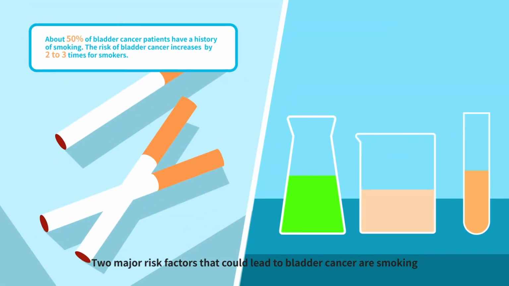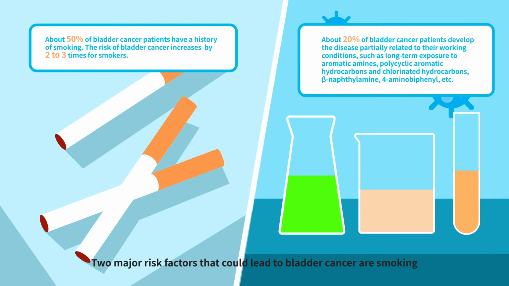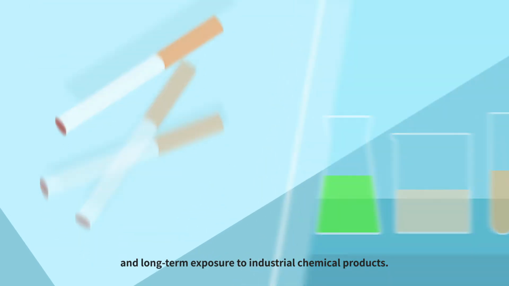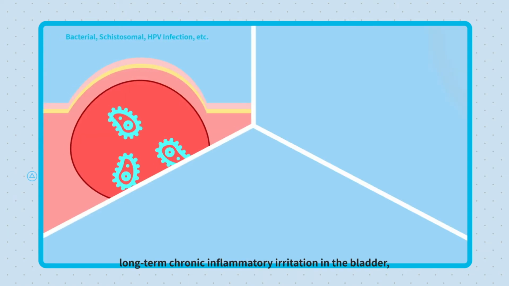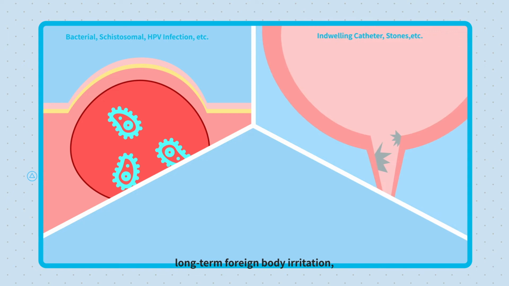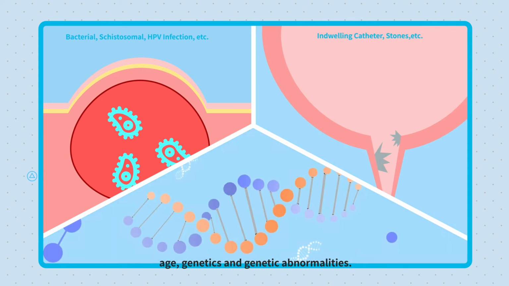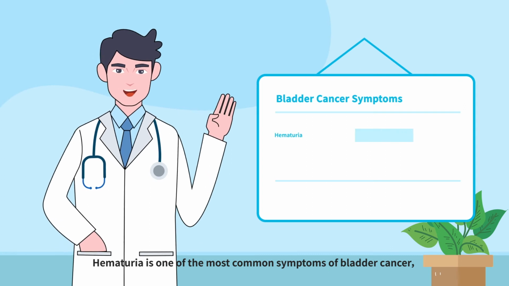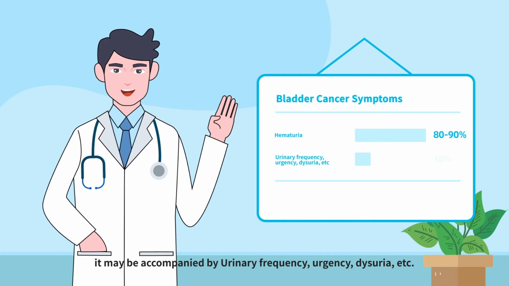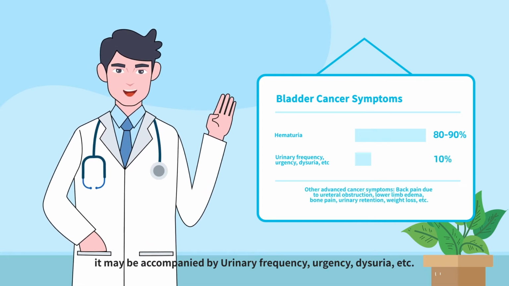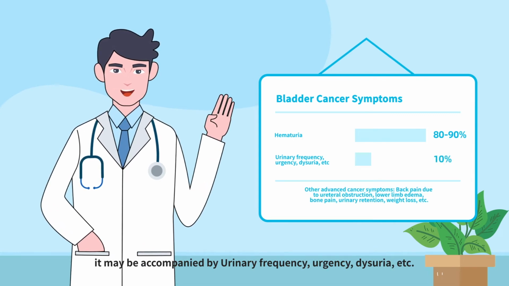Two major risk factors that could lead to bladder cancer are smoking and long-term exposure to industrial chemical products. Other factors include long-term chronic inflammatory irritation in the bladder, long-term foreign body irritation, age, genetics, and genetic abnormalities. Hematuria is one of the most common symptoms of bladder cancer. At the same time, it may be accompanied by urinary frequency, urgency, dysuria, etc.